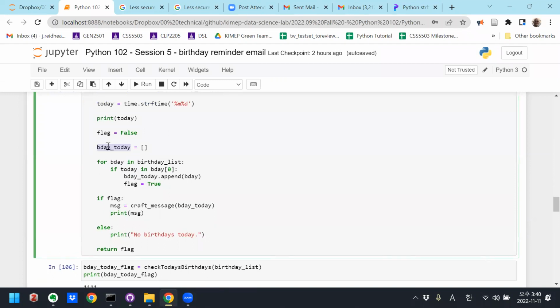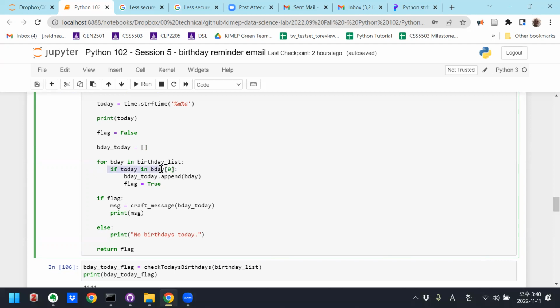Okay, so birthday today is an empty list. And we've done this before. We're going to iterate through the original list and search for birthdays that satisfy the criteria, whose date is today. If we find them, we'll append them to this birthday today list and change the flag. So here, for birthday in birthday list, if today is in birthday index 0.